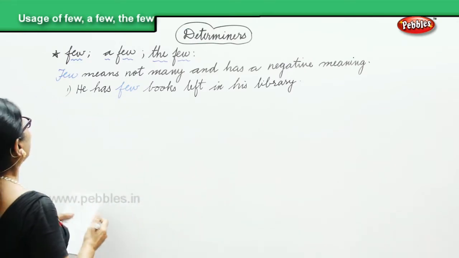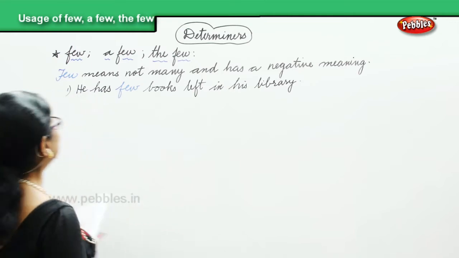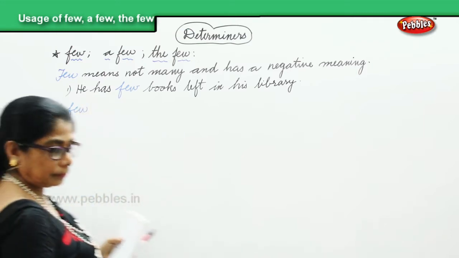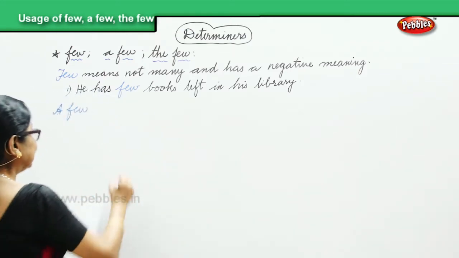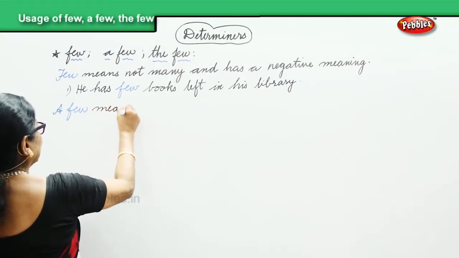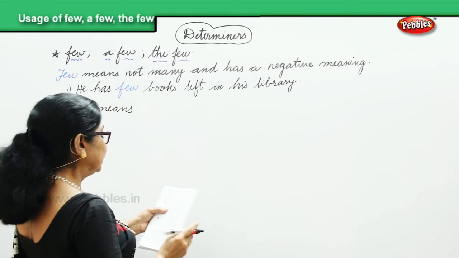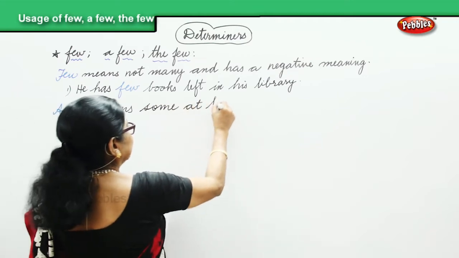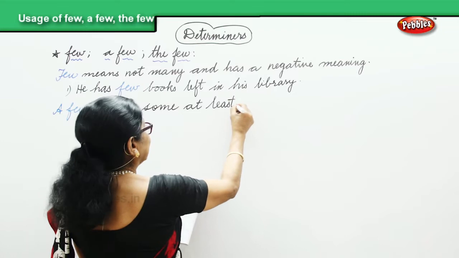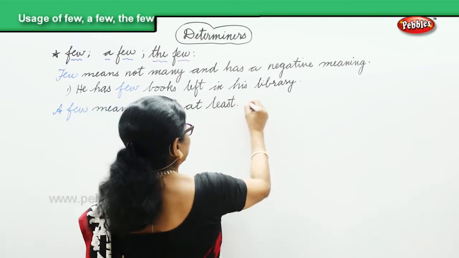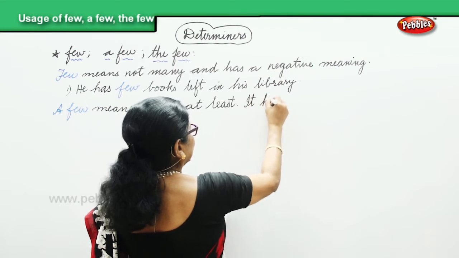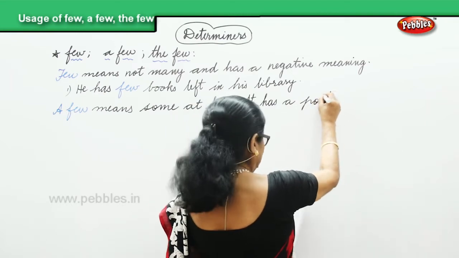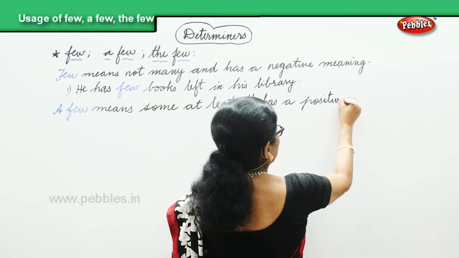Next, let's look at a few. A few means some at least. It has a positive meaning.